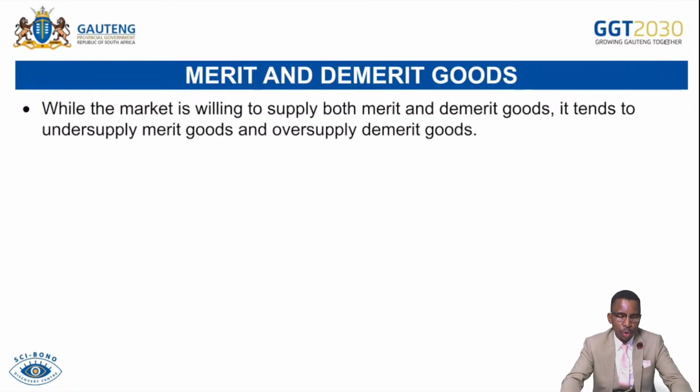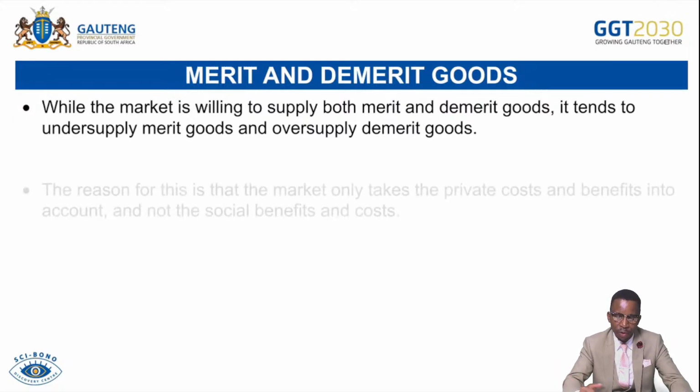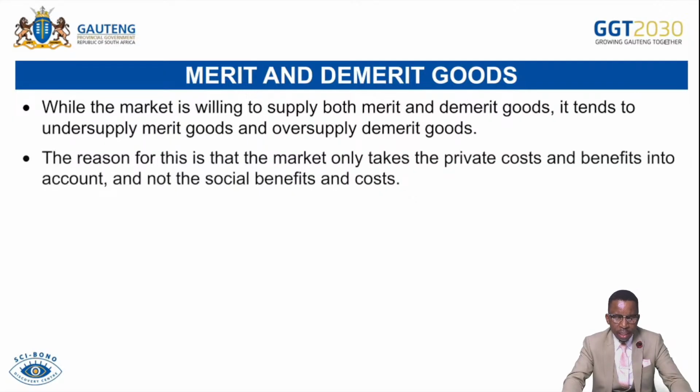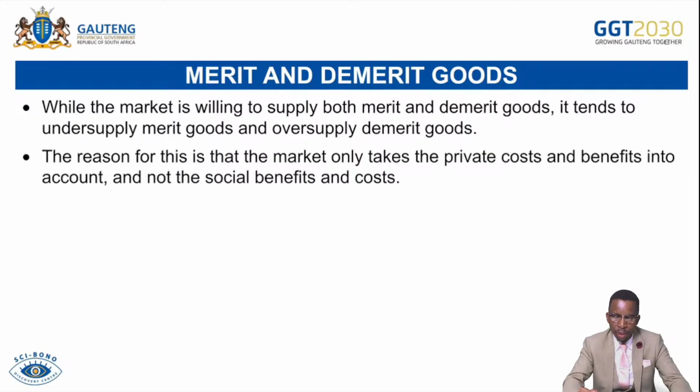Merit and demerit goods. While the market is willing to supply both merit and demerit goods, it tends to undersupply merit goods and oversupply demerit goods. Why? Remember, merit goods are goods that are beneficial to the entire society, and people are not willing to pay for them. We talk about education, healthcare, and defense force. The reason for this is that the market only takes private costs and benefits into account and not the social benefits or costs.